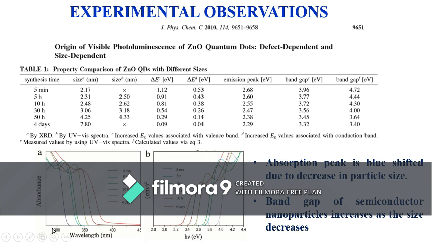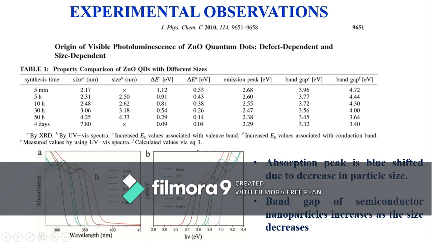Now we can see from this graph that if the size of the nanoparticle decreases, then the absorption peak is blue shifted. Here you can see the result reported as the growth duration, and from this table we see that as the growth duration increases, the particle size increases, and the absorption peak is red shifted.